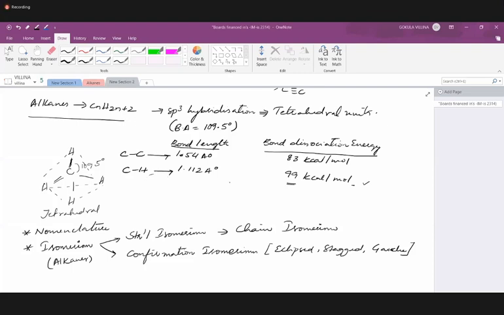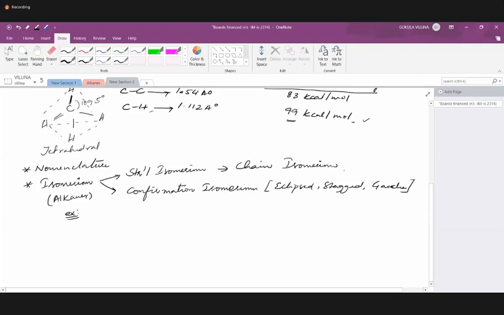So let's take a simple example. What is the minimum number of carbons required to show chain isomerism in alkanes? Anyone? Yes, very good. It will be 4. Why?